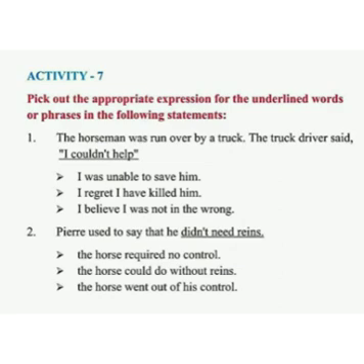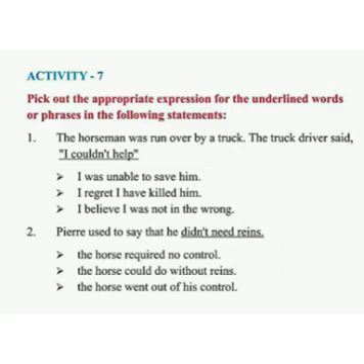So what did he mean? The options are given here. A, I was unable to save him. B, I regret I have killed him. C, I believed I was not in the wrong. So the correct option is A, I was unable to save him.